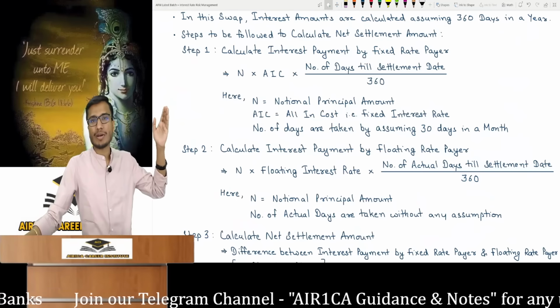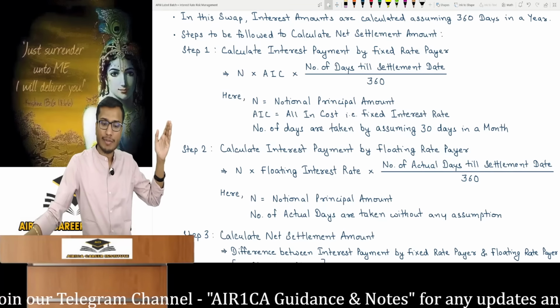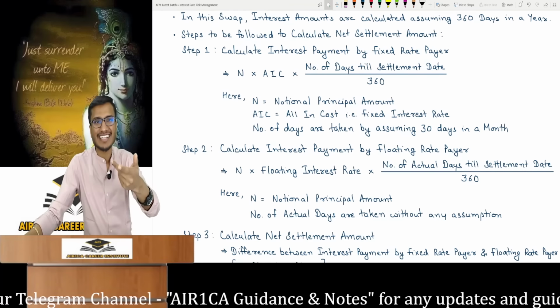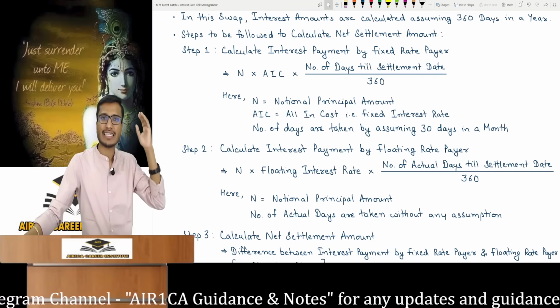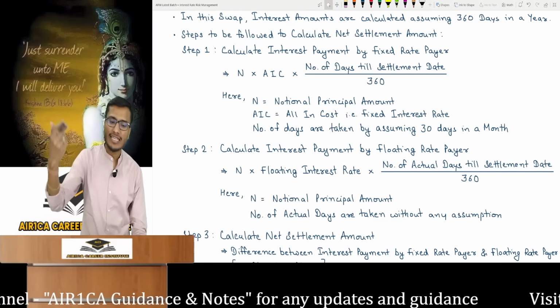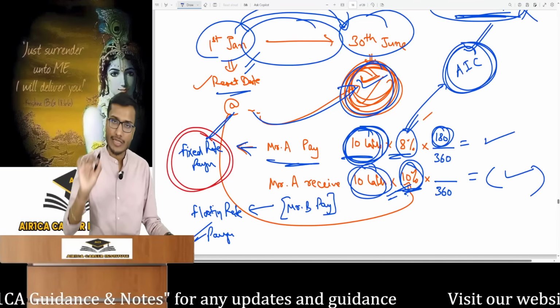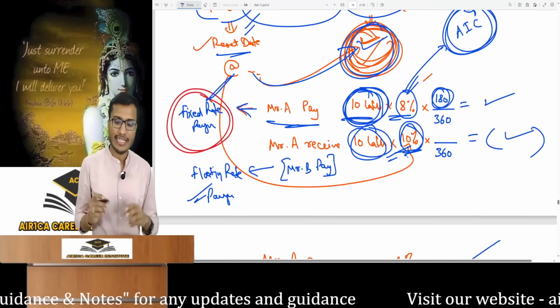N into EIC into number of days till settlement date divided by 360. I have explained N and EIC, and for calculations, days are assumed 30 per month. It's very easy, you know this assumption. Now let's see how we calculate the floating interest. Notional principal multiplied by the market's floating interest rate, then calculate the rate for days divided by 360.